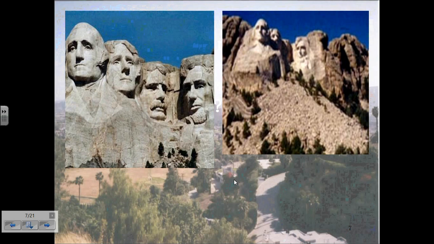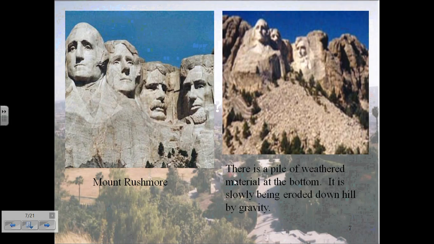Now, if you look on the other image, you see the bottom part of the rock where you have weathered rock, and it is slowly being eroded. Now, luckily, we have specific people that update and fix the Mount Rushmore figures. But near the bottom, you can see how the rocks have been weathered and eroded and started breaking down.